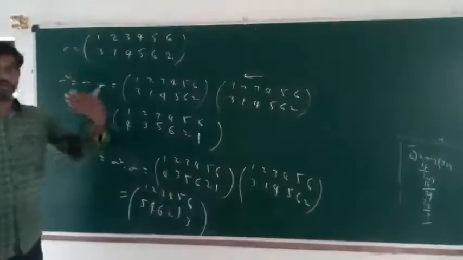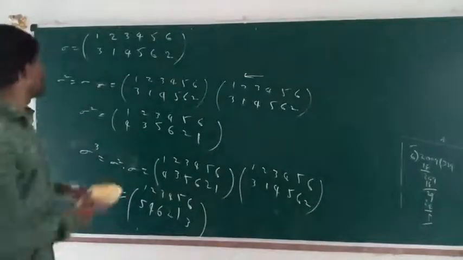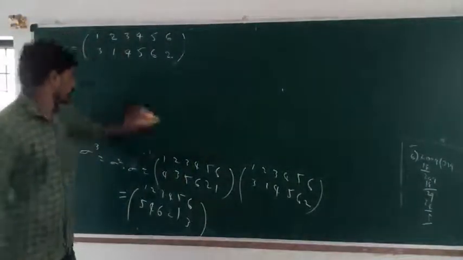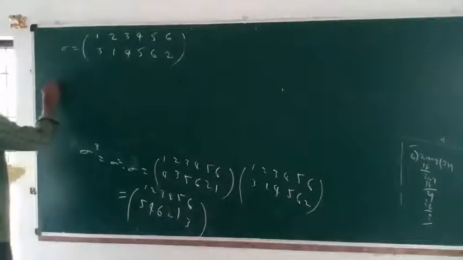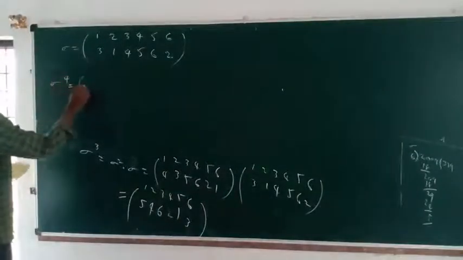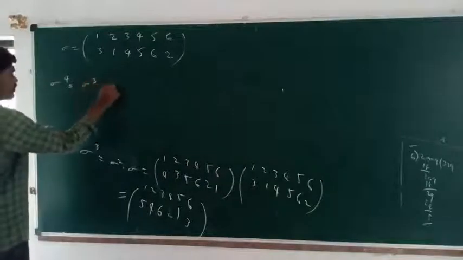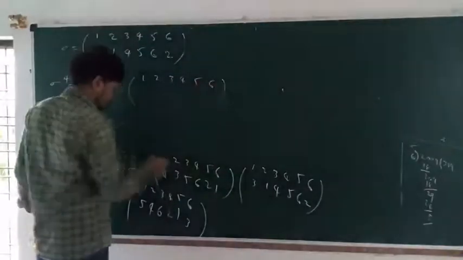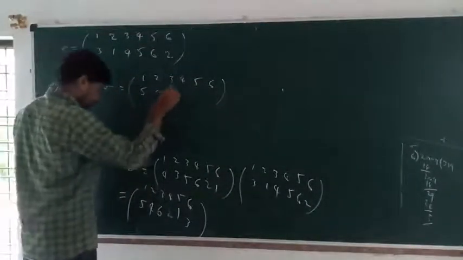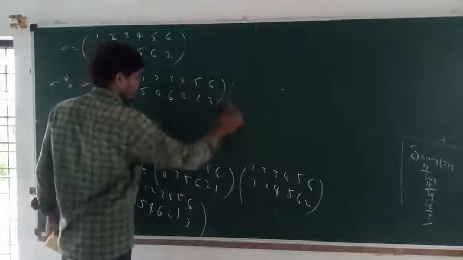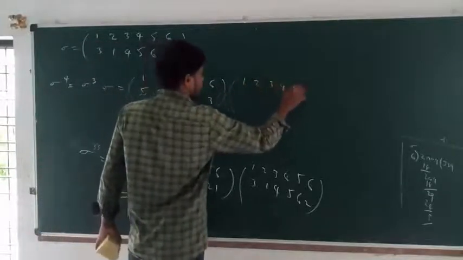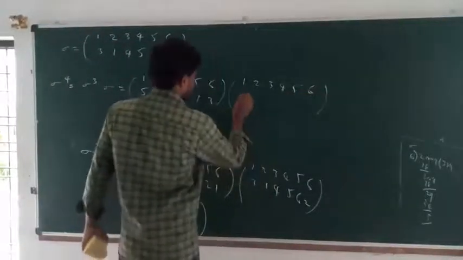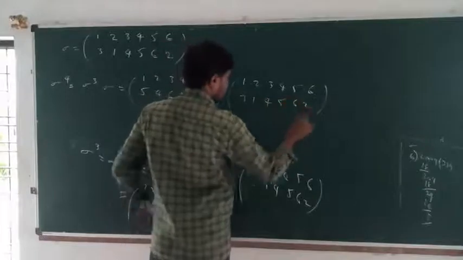Next we can find the sigma power of 4, sigma power of 5, sigma power of 6. So sigma power of 4 is equal to sigma power of 3 into sigma: 1, 2, 3, 4, 5, 6 and 5, 4, 6, 2, 1, 3, into 3, 1, 4, 5, 6, 2.